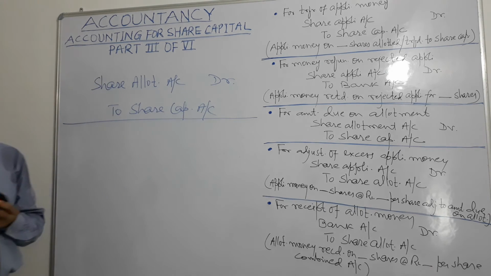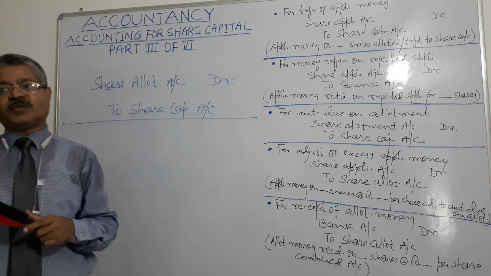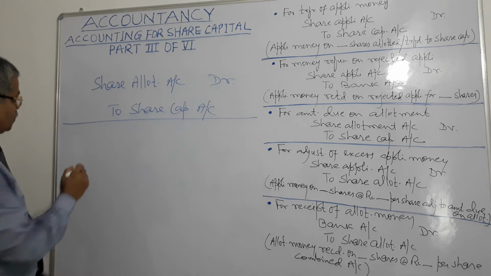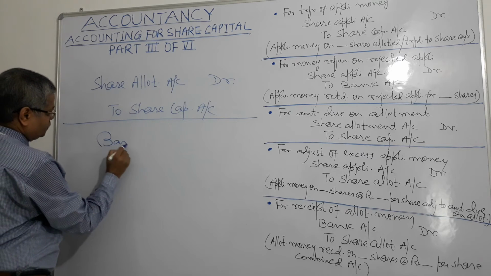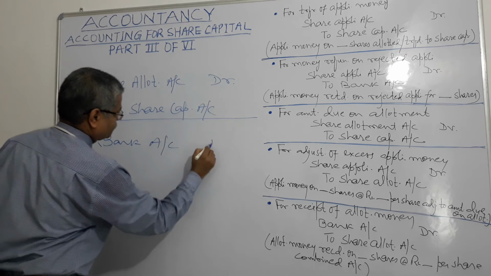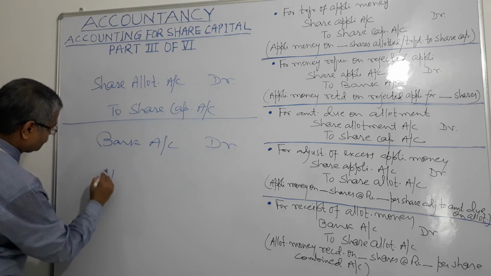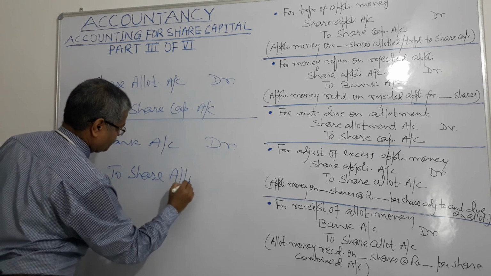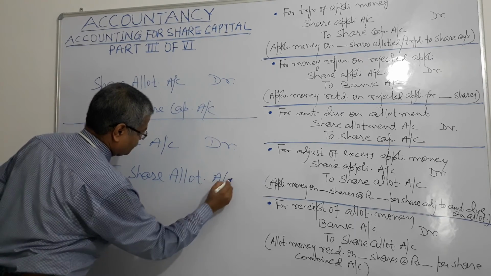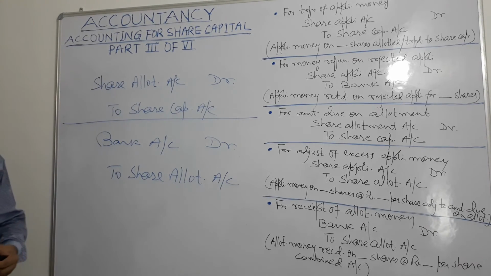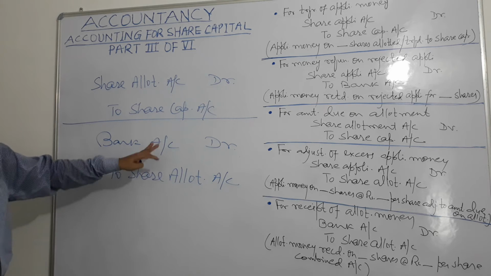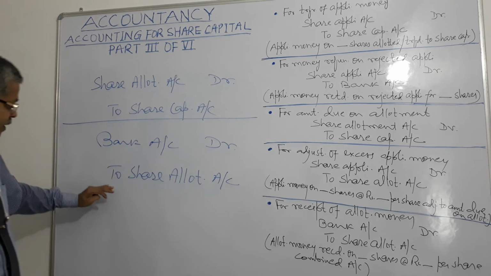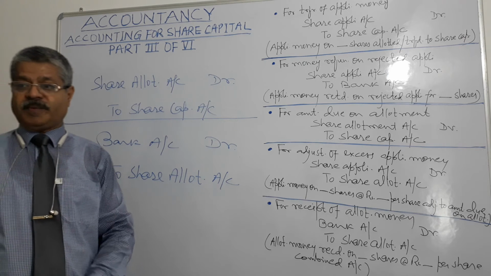Then fourth stage is, what happens in the fourth stage? Debit bank account, credit share allotment account. Right? So now shares have been allotted at this stage. Debit bank account and credit share allotment account.